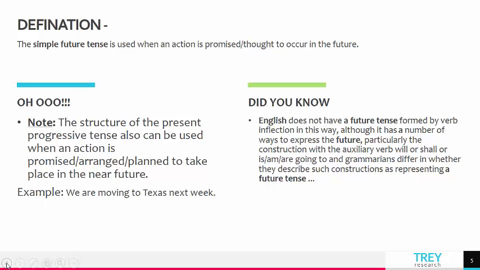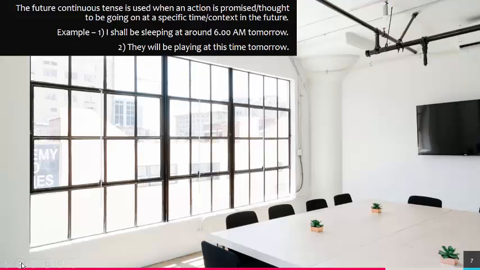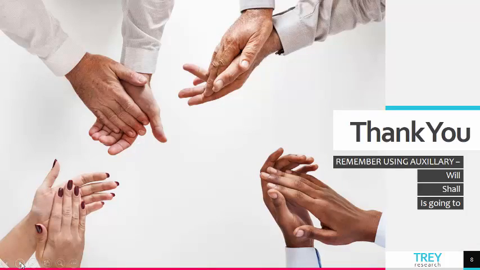Alright? So this is what we can say about the future tense, right? So there are certain things about the future tense which make it look as if there really is no future tense in English. Alright? So I hope this was beneficial for you all, and we should be covering a lot more later on, right?